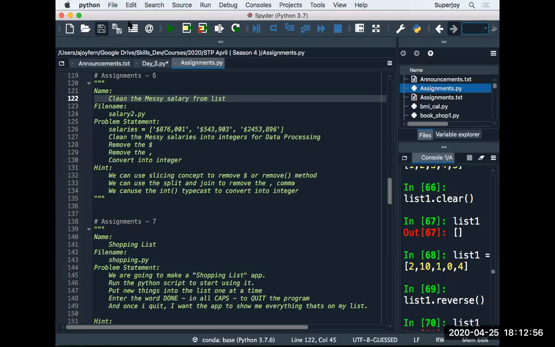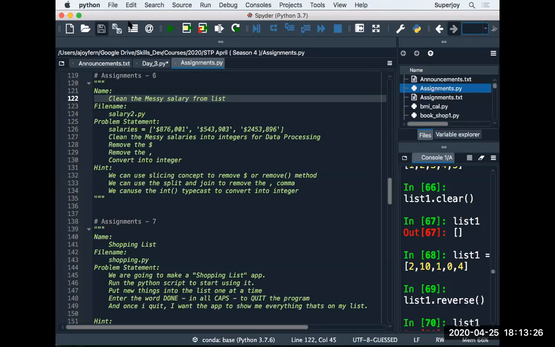When I run my program, I should be able to enter, for example, bread. When my program starts, I enter bread and press enter. My program is still waiting for the next input. Now I enter milk, press enter again. Now my program is again waiting for the next item in my shopping list.